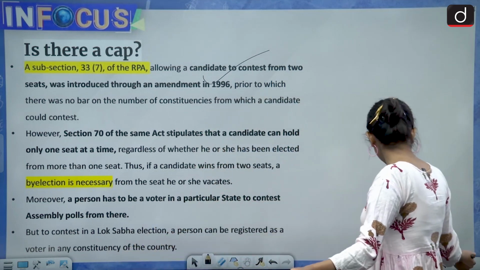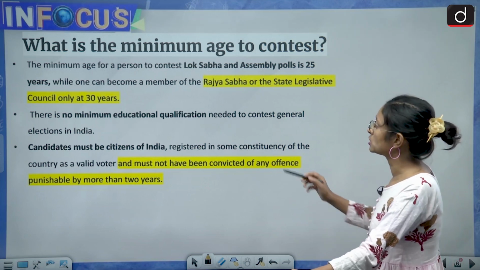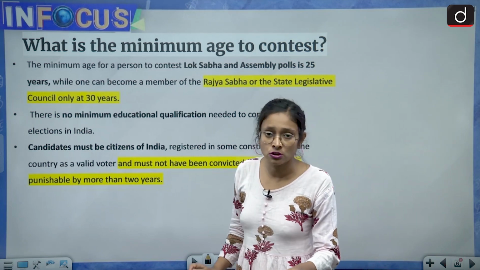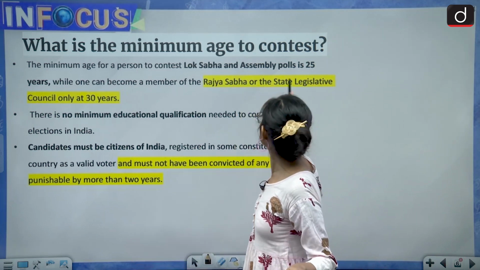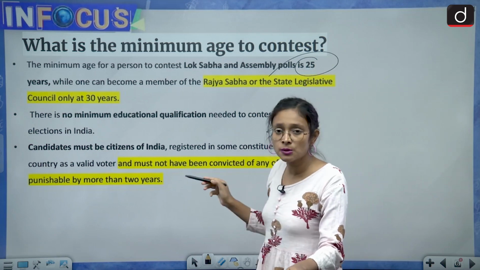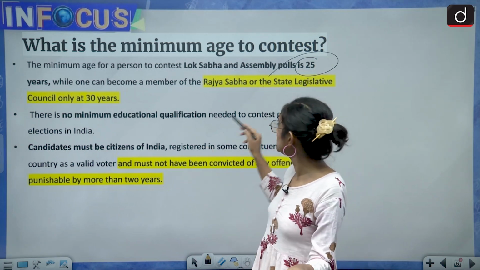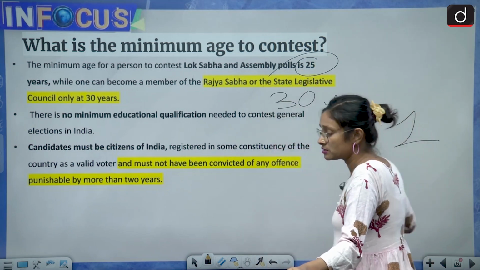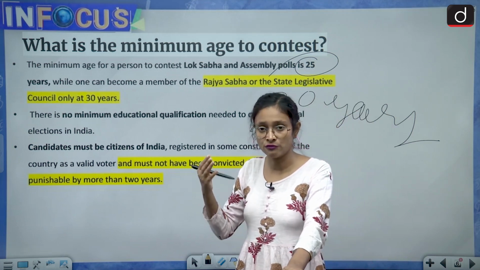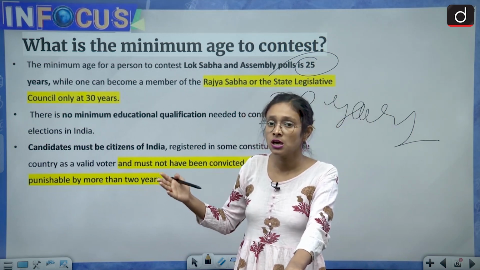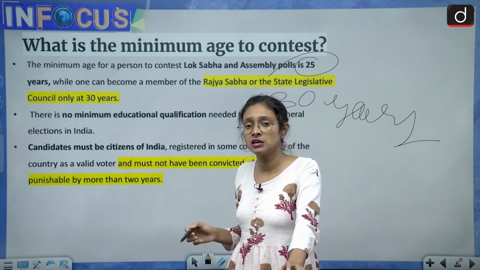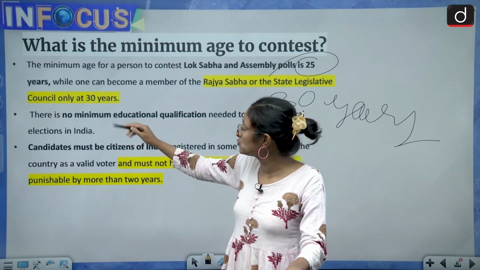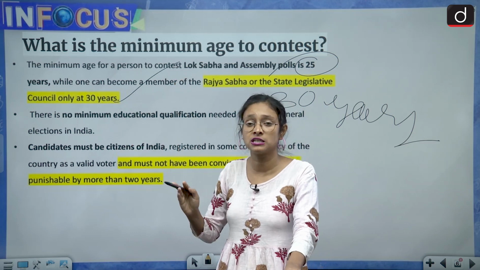Then coming to the next one: what is the minimum age to contest election. For assembly elections and Lok Sabha elections, the minimum age is 25, and for Rajya Sabha and State Legislative Councils, the minimum age is 30 years. In simple terms, for the lower house it is 25 years and for the upper house it is 30 years. But be specific, because only 6 states have legislative councils, so these rules apply to the states that have legislative councils.